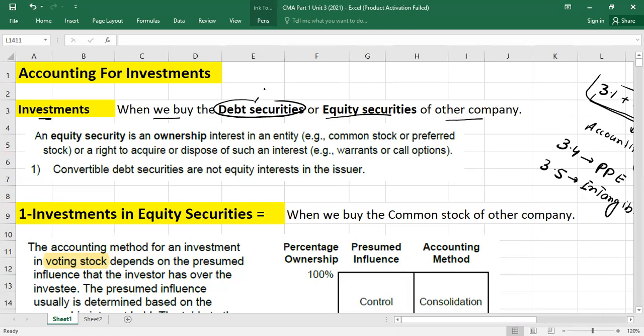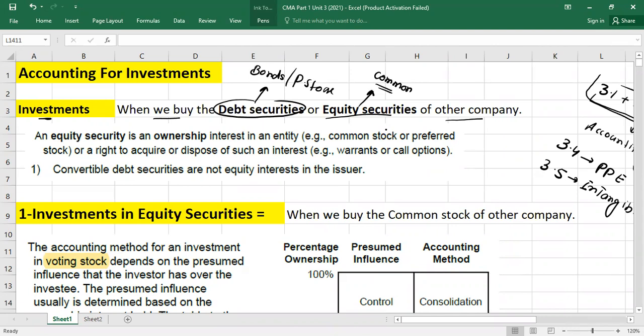Now debt securities mean to say especially when you buy the bonds of other company or preferred stocks of other company. This is called your debt securities. And equity securities mean to say when you buy the common stocks of other companies. Common stock is also called ordinary shares, right?